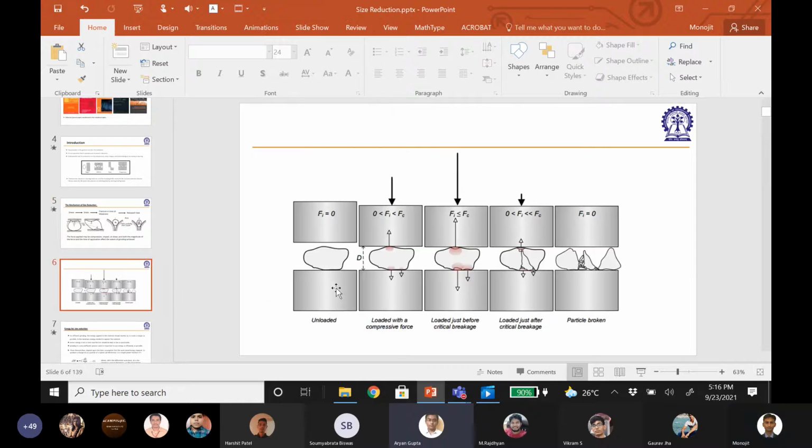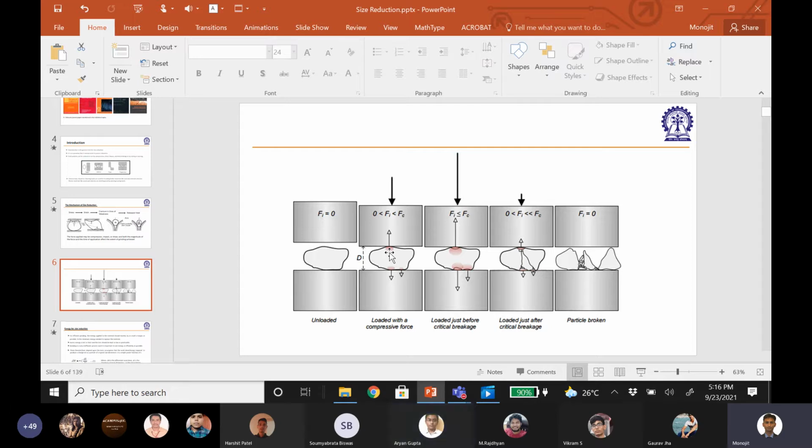Yeah, but if I take these steps, is it obvious that if the particle feels a stress, it will always generate a crack in it? The force might be less than the critical stress. Yeah, if the force is less than critical stress, it will not generate any crack in it, right? Even though it has a stress on it. Yes.